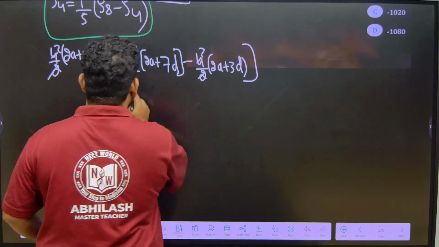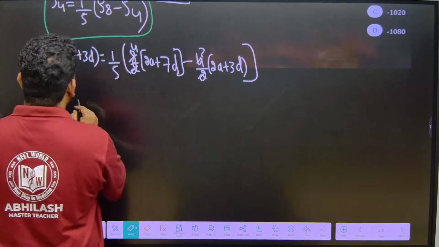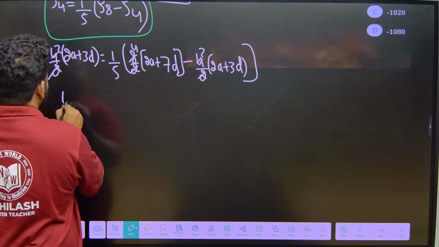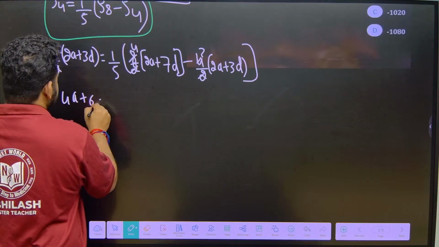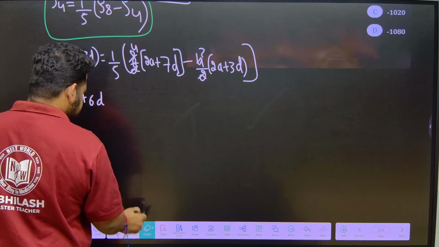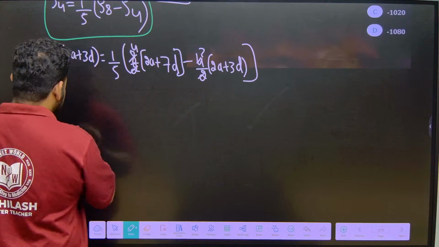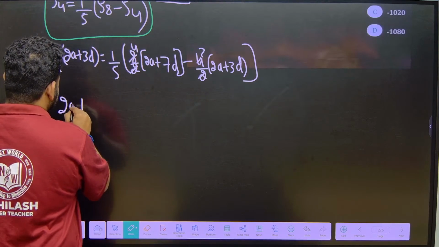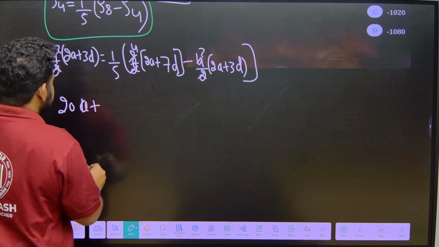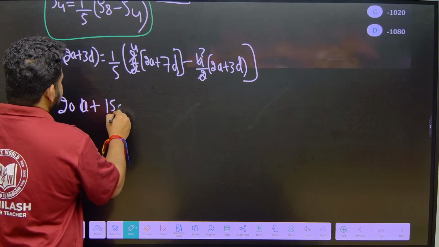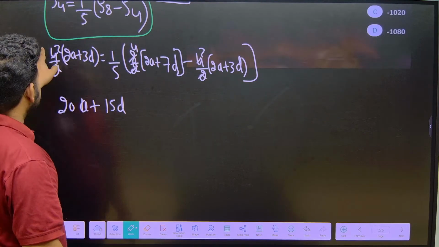If I take 2 common, I will get this as 4a plus 6d. 5 is there, right. So, I should multiply by 5. So, this will become 20a plus, 5 3s are 15d, correct. 10 is there, okay.